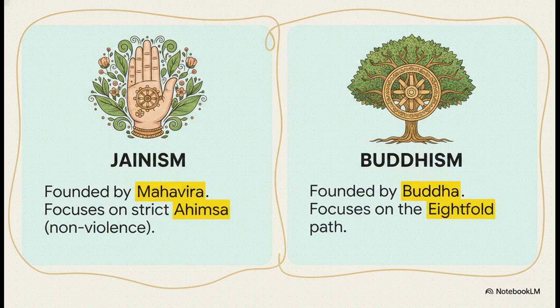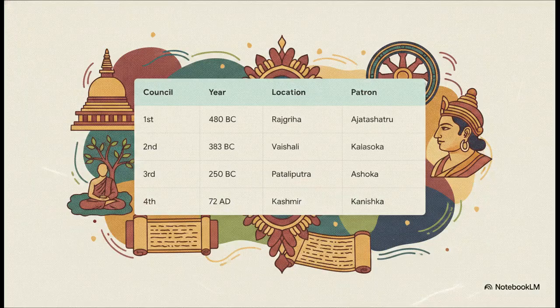Around the same time, we see the rise of Buddhism. Founded by Gautama Buddha, Buddhism centered its philosophy on the 4 noble truths, the reality of suffering and how to end it, and the Eightfold Path as a guide to living. It too would eventually divide into major sects, primarily Hinayana and Mahayana. So how did a philosophy like Buddhism survive and organize itself over centuries without getting lost? Well, through major councils.